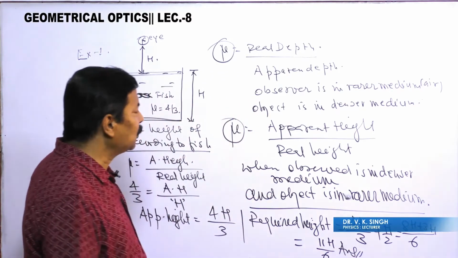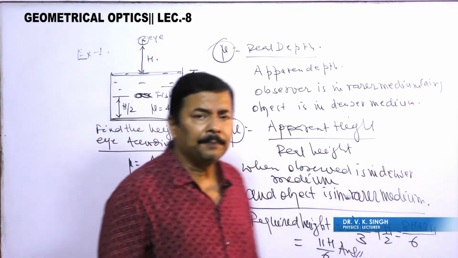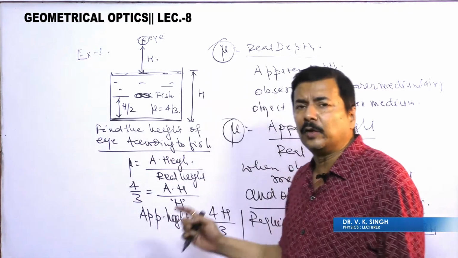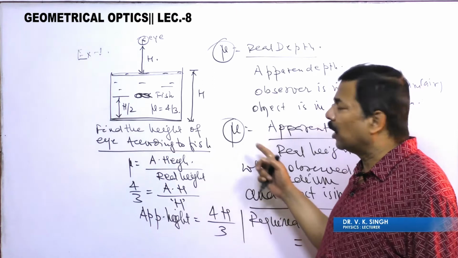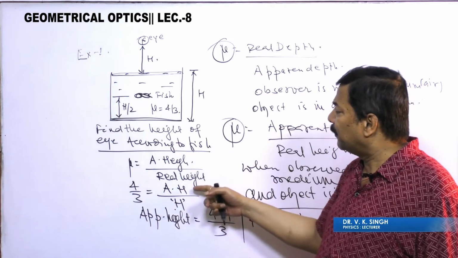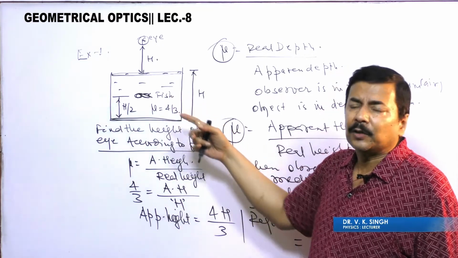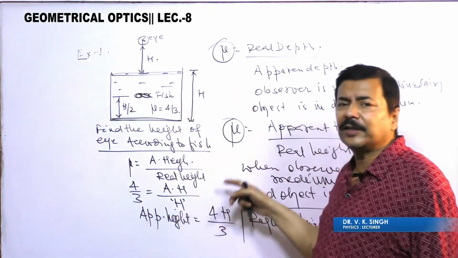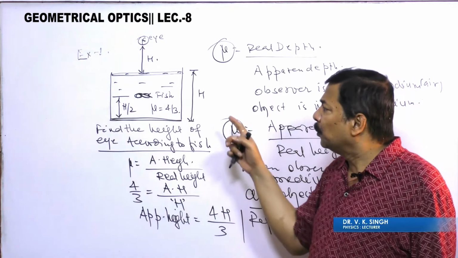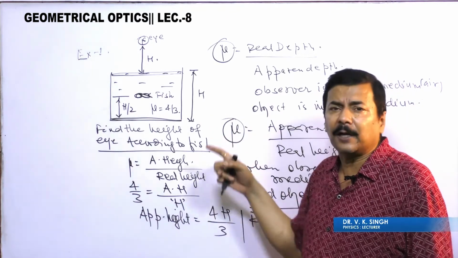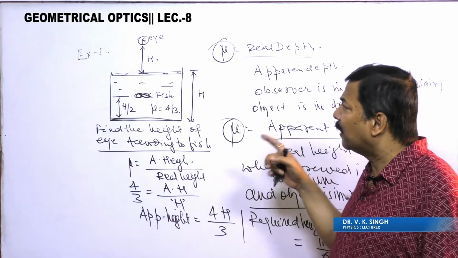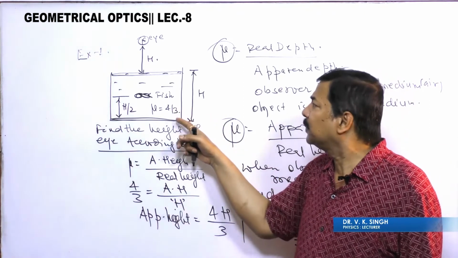Now this general question I have done because I want to tell you this fact, that it will continuously give different values of h and you will be getting different answers. So I have generalized this question to make you understand the concept in a better way, and you will feel comfortable if you are able to solve this concept.